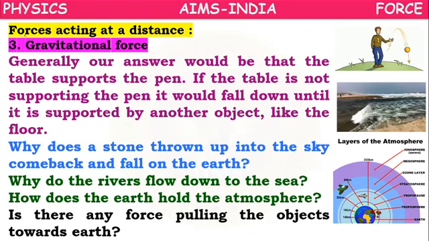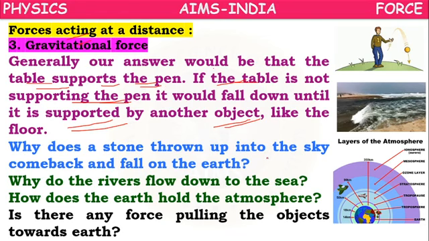So here the table supports the pen. If the table is not supporting the pen, it will fall down until it is supported by another object. Suppose from the table it falls onto the floor. From the floor it is not going into the earth. Why?